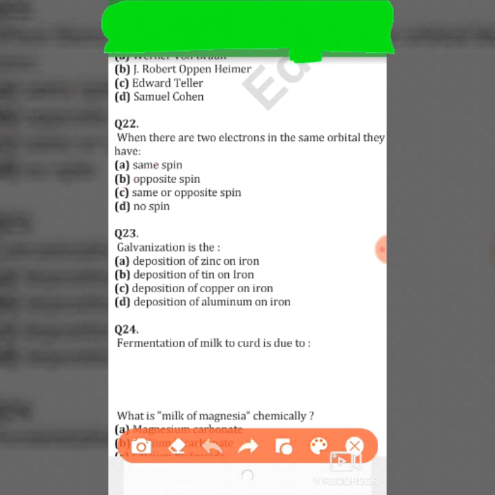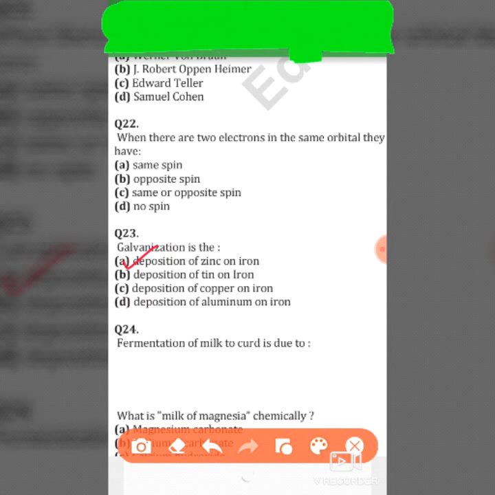Galvanization is A. Deposition of zinc on iron, B. Deposition of tin on iron, C. Deposition of copper on iron, and D. Deposition of aluminium on iron. Its right answer is option A, deposition of zinc on iron.